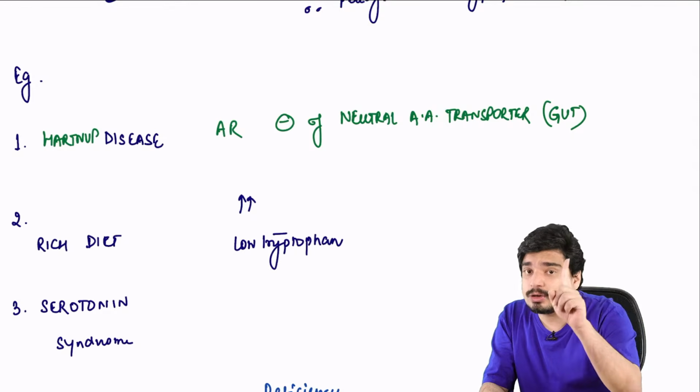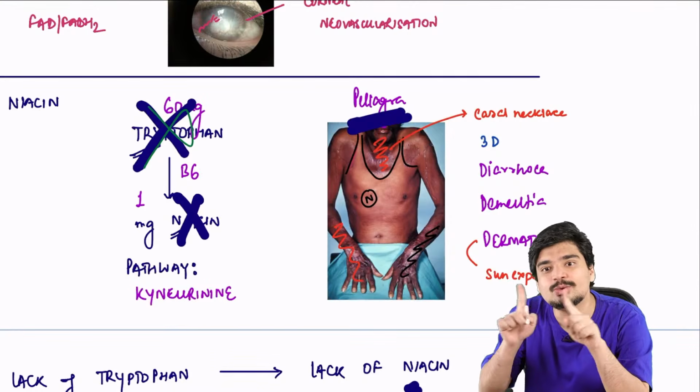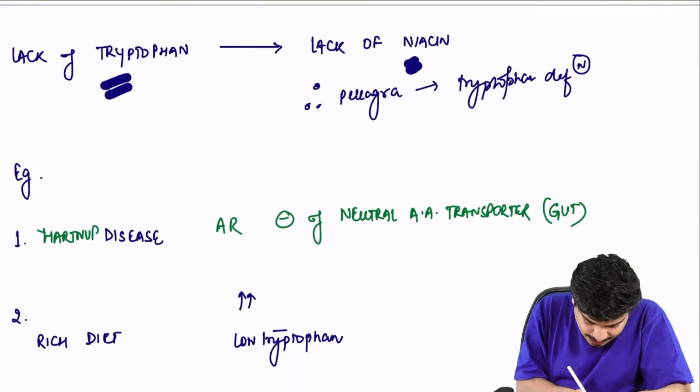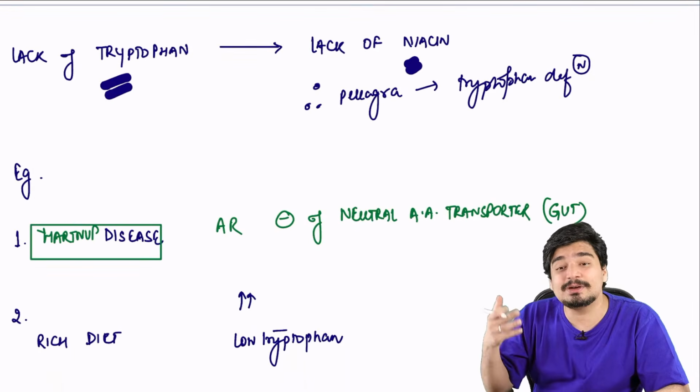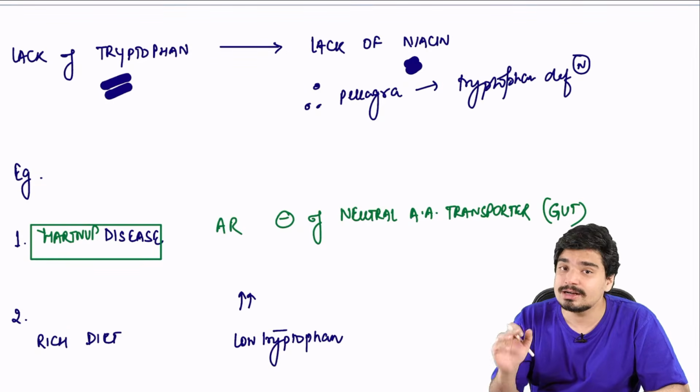But because tryptophan is not absorbed, like I said, if there is no tryptophan, there will be no niacin. And if there is no niacin, you'll end up having pellagra. So these individuals who have Hartnup disease will present with what? They'll present with pellagra: diarrhea, dementia, and dermatitis.